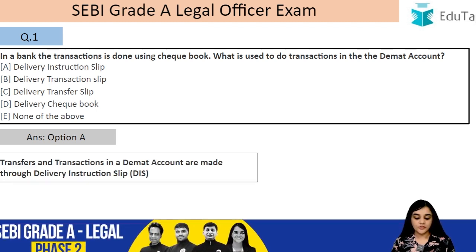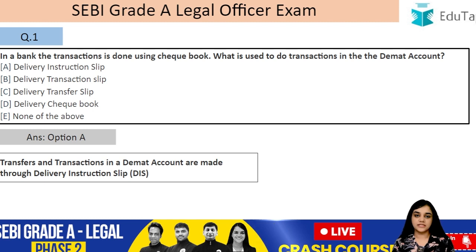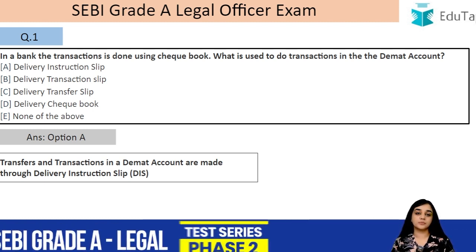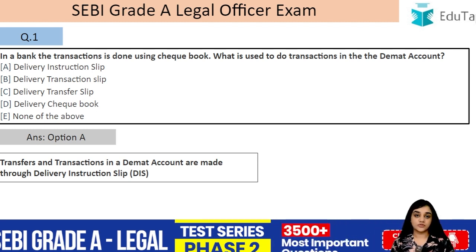Delivery transfers and transactions in a demat account are made through the delivery instruction slip, also termed as DIS, right? So any transfer or any transaction which has to be made with respect to the demat account is going to be through what? Through the delivery instruction slip. I hope this is clear to you. Question number 2.